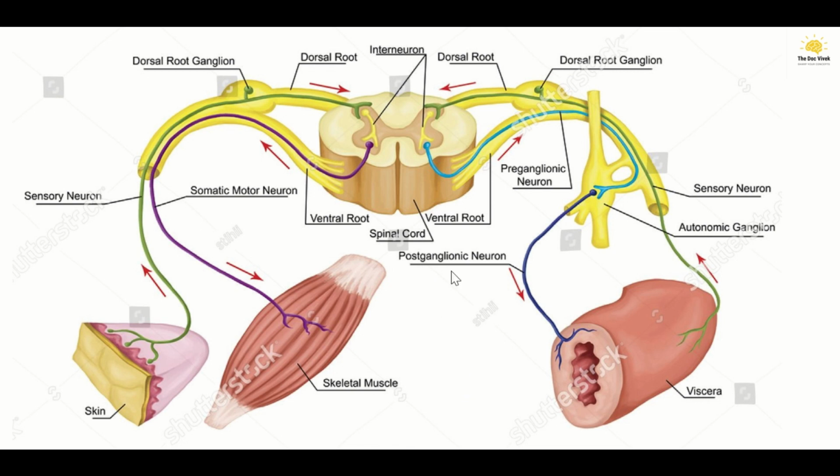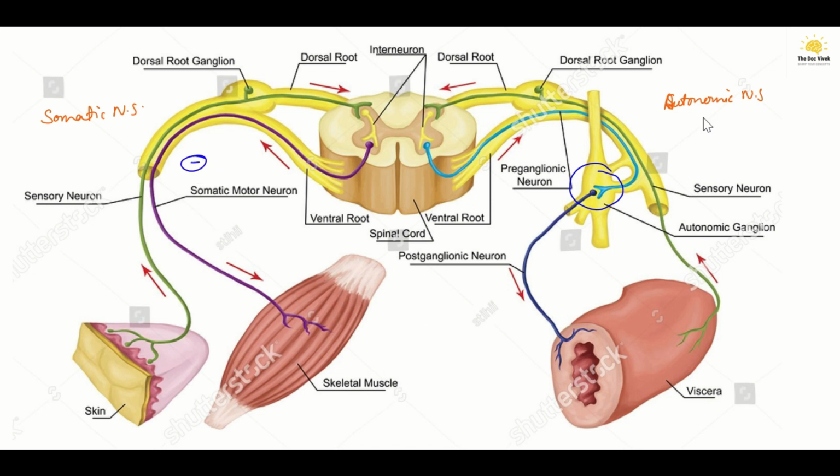If we compare both of these, the difference is that in the autonomic nervous system autonomic ganglia are present, whereas they are absent in the somatic nervous system.